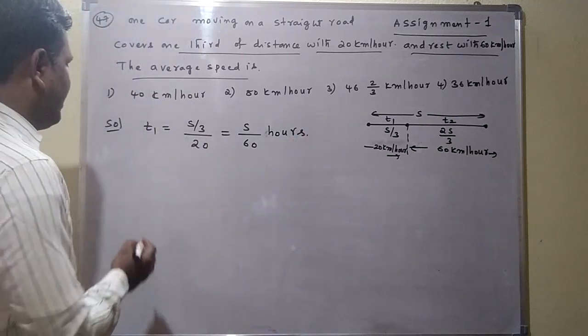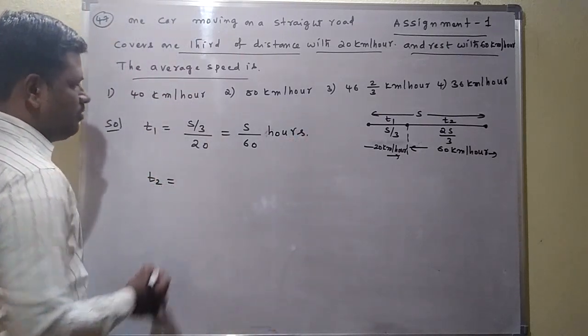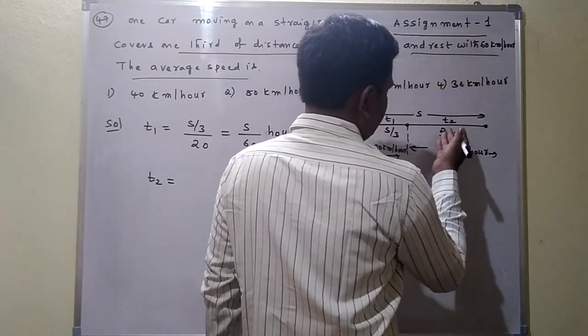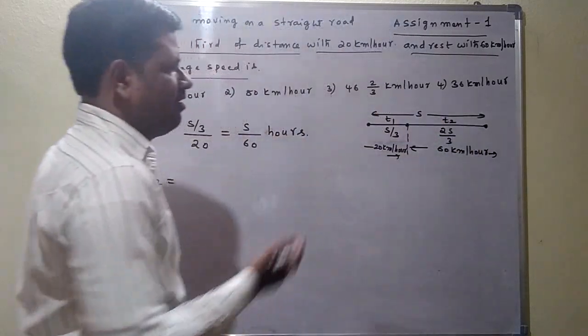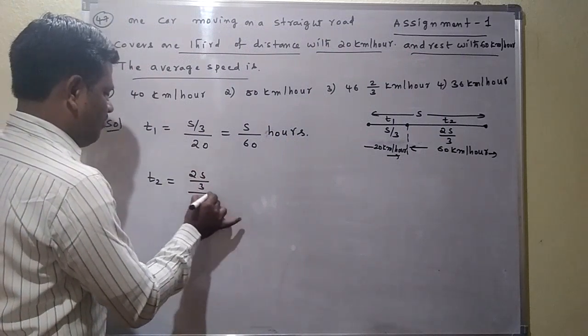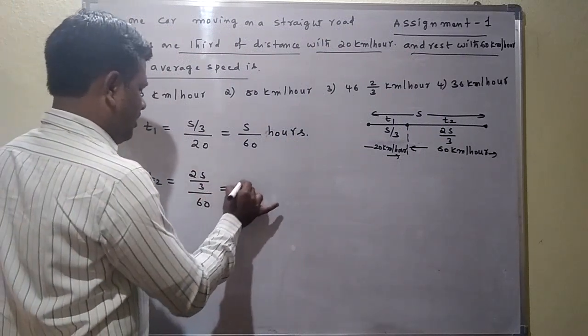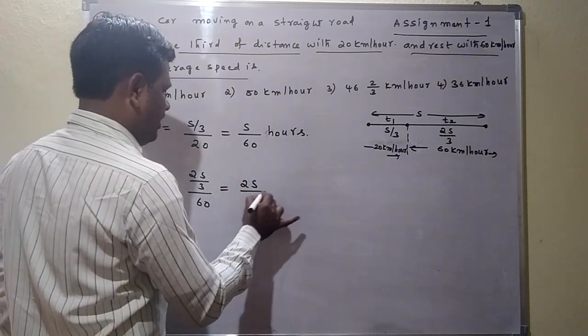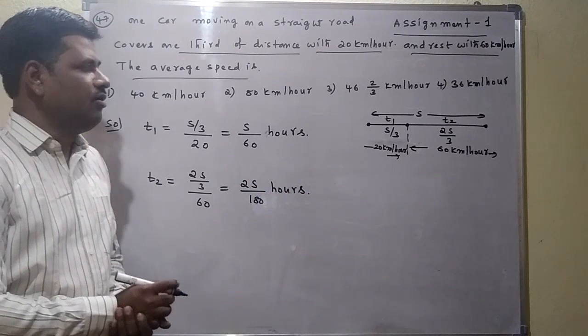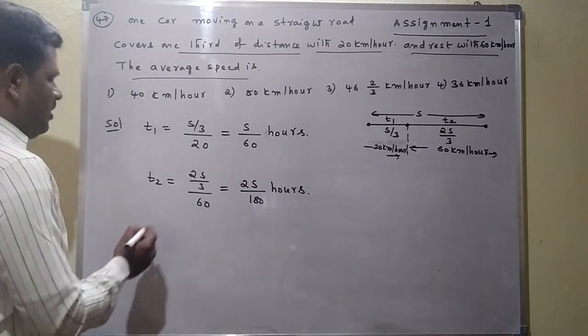Similarly we can find t2. The distance 2S by 3 is traveled in time t2 with velocity 60 km per hour. So t2 is 2S by 3 by 60, which gives 2S by 180 hours, with distance in kilometers.